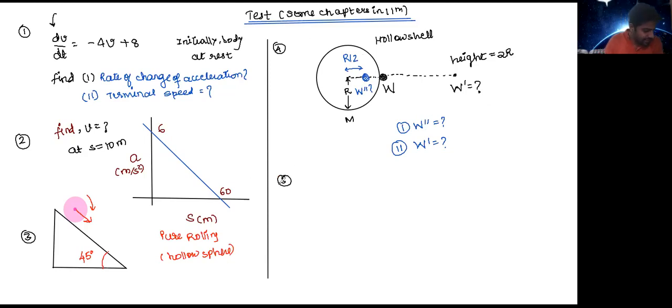Now, next question. The question is, you have a ring. Now this question may not be known by all of you, but then let's see, right? This is a ring. This ring is allowed to oscillate about this point. So about this point, the ring is oscillating, right?